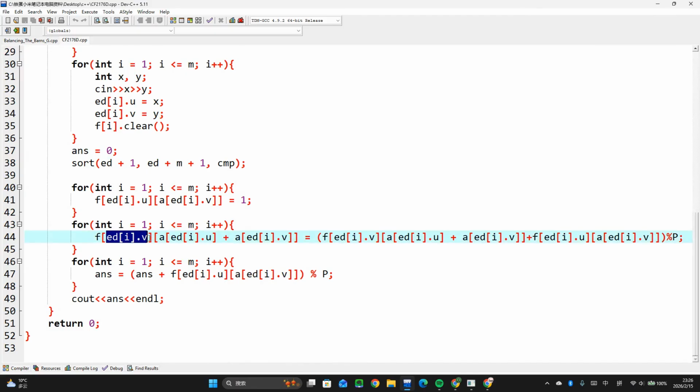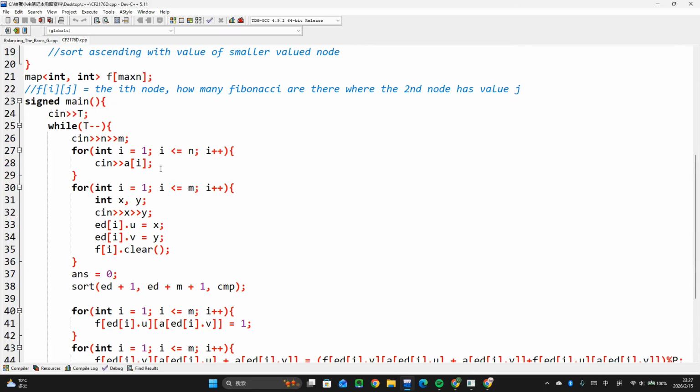So if we're currently at v and the second node has value a[v], it has value of whatever this is, right? Obviously, because that's the first node plus second node of this current edge. That's what the next node's value has to be. Then this thing is equal to the value of itself plus the value when we were at u and had value a[v], which is what we did over this last edge, if you can understand. And of course, mod p. I believe it's long, yep, define it long. Never forget that.